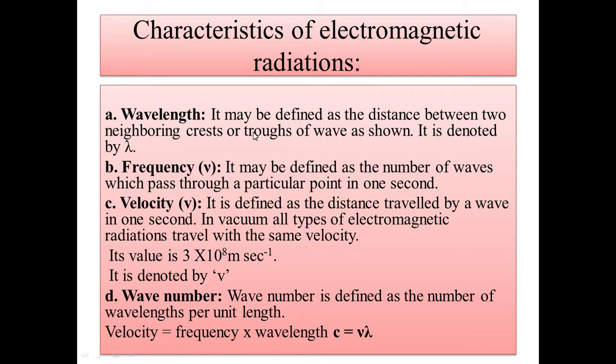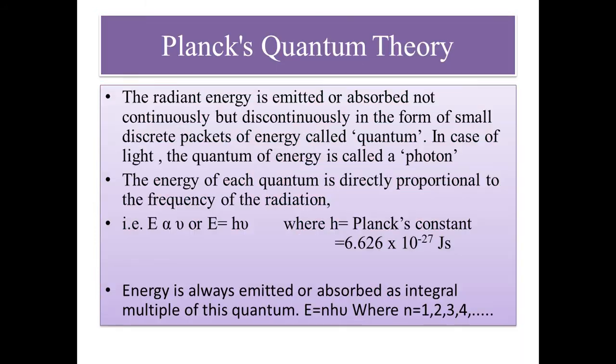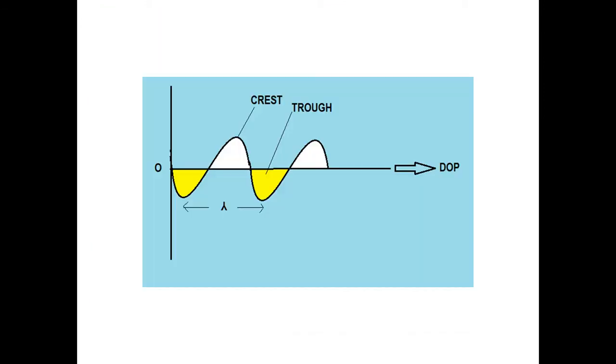Okay. So before going on to these characteristics, first see the structure of a wave. You can see here, these are the characteristics which are shown by this wave.